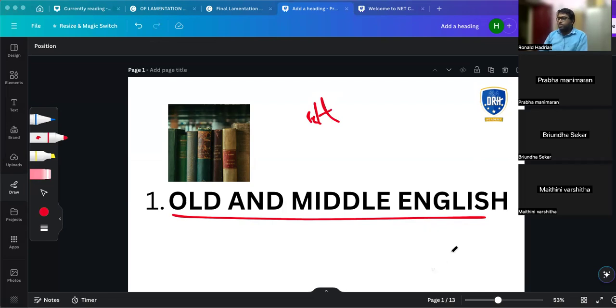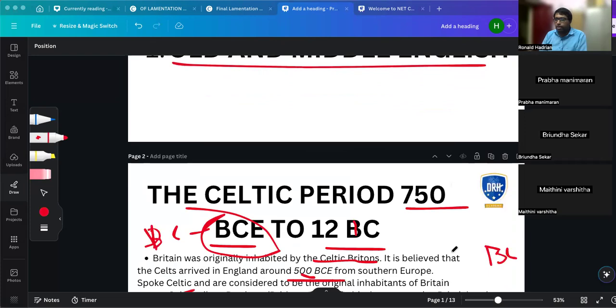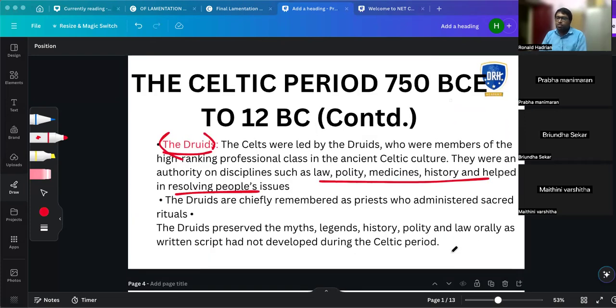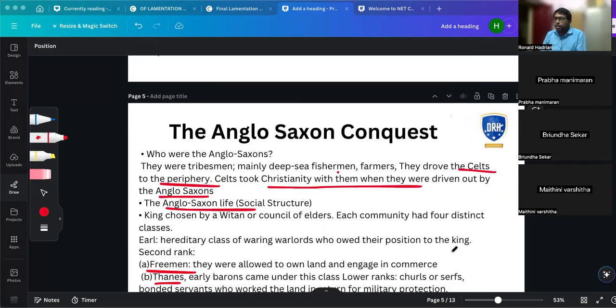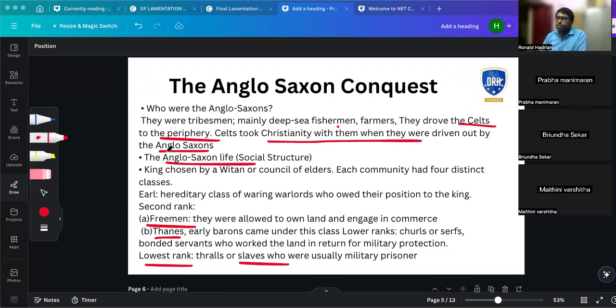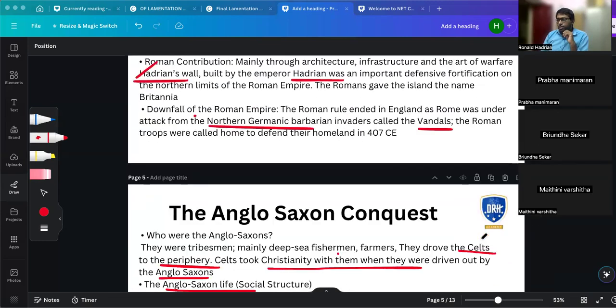So what happens is now comes the proper people, that is the Northern Germanic people, who are basically the Anglo-Saxons. There are 4 people coming in. And one more thing, yesterday we saw they brought Christianity. The Anglo-Saxons had classes: they started with Earl, freemen, thanes, and the lowest levels. So this is the highest level, the second level, third level, fourth level. Till there, I think it will be clear. Okay, now we'll start with the rest of it.